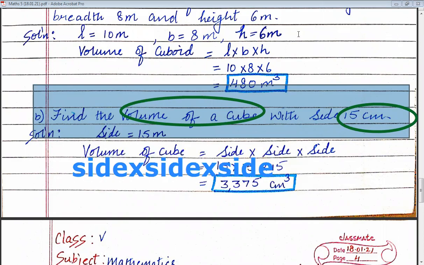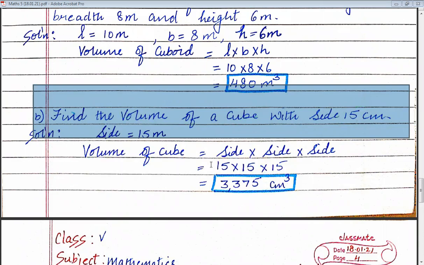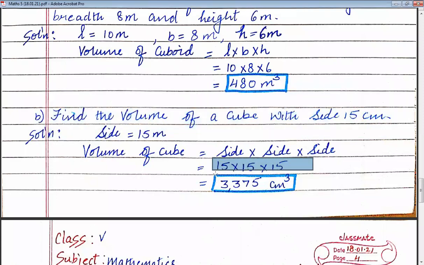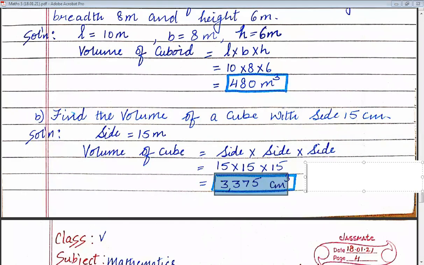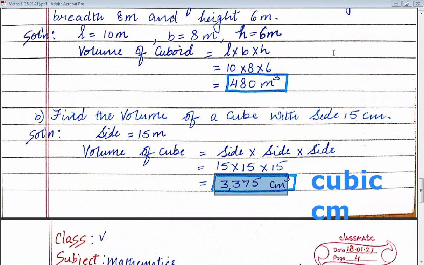So now multiply all the sides, that is 15. So what will be your answer? 15 multiply 15 multiply 15. After multiplying all these three, your answer will come 3375 centimeter cube. So now, children, what can you say here? That the volume of the cube is 3375 cubic centimeter. Both are correct. You can say centimeter cube or cubic centimeter. I hope, children, you are clear with this question also.